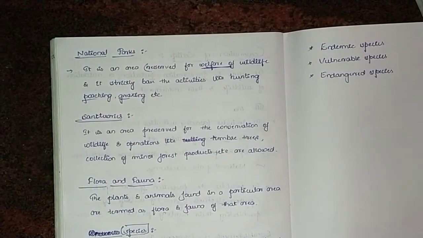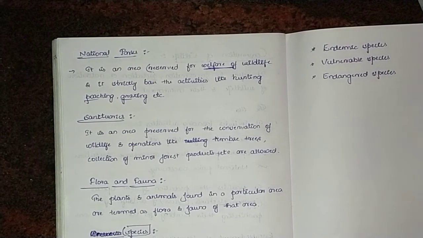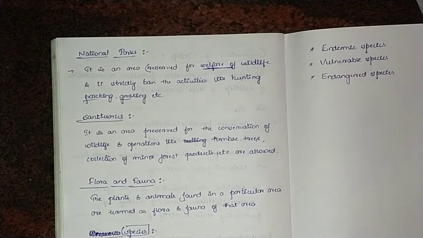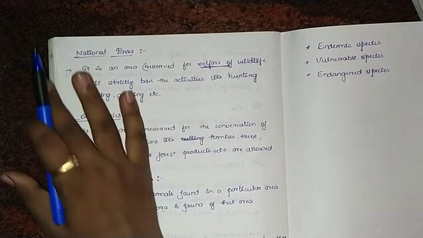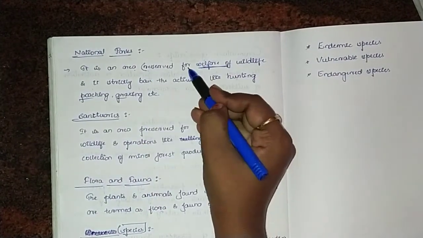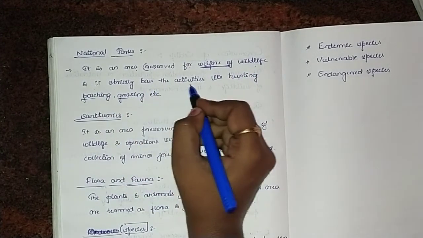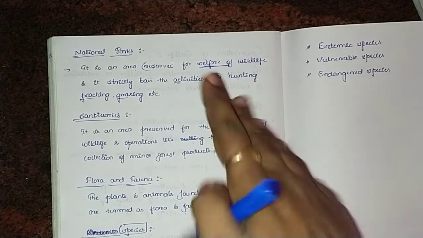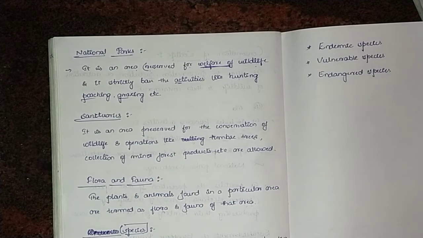Already we have gone through poaching, grazing and hunting, isn't it? Already we have gone through the basic ideas. So along with that, national park means it is an area reserved for welfare of wildlife, and it strictly bans activities like hunting. Poaching is not allowed, and grazing is also not allowed in national parks.